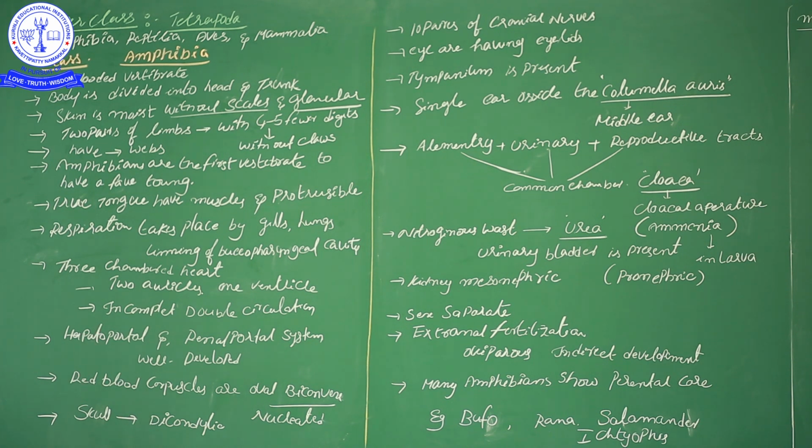But here it is not like that. Here there are 2 atria and 1 ventricle. Totally, how many chambers? 3 chambers. When the heart contains 3 chambers, it indicates a little development of the vertebrates, with double circulation. Double circulation means the heart receives blood 2 times and 2 types of blood.